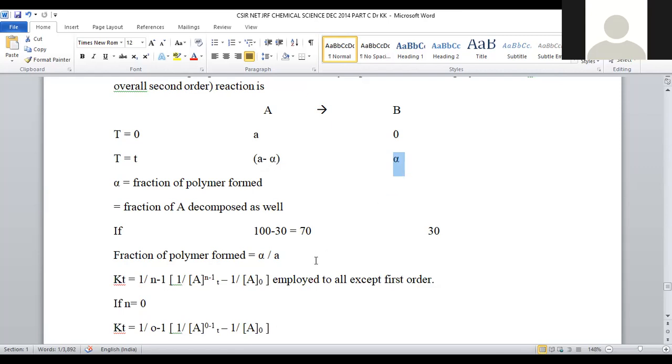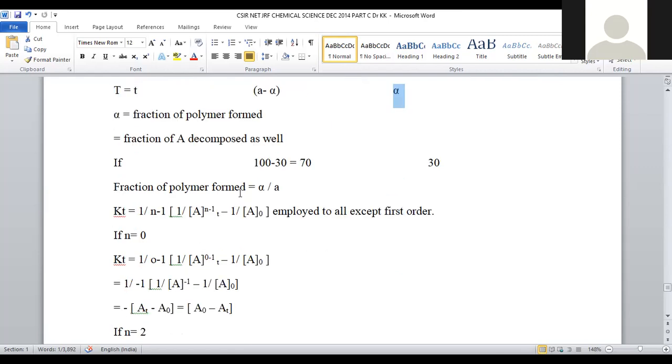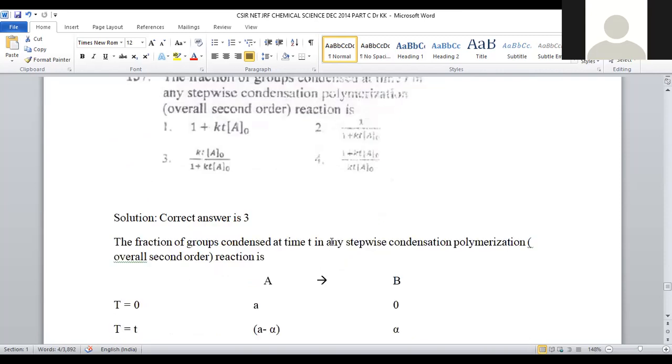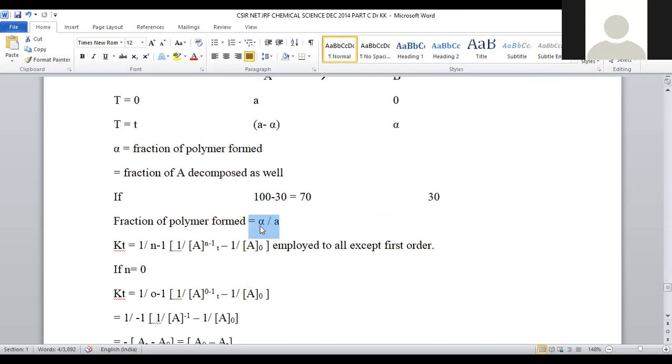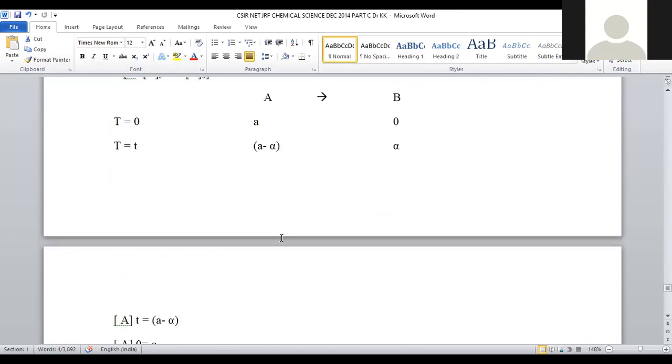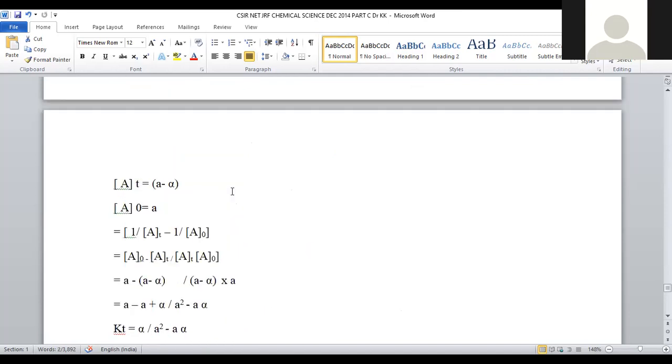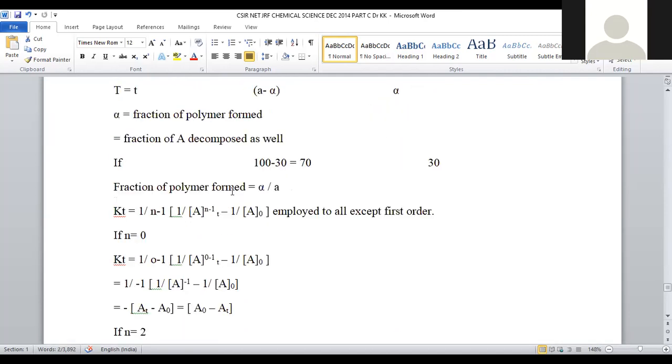So A minus alpha, alpha will be there. Now, fraction of polymer formed is taken as the ratio of alpha by A. This is the requirement that we are going to calculate: the fraction of polymer formed or fraction of groups condensed at the time t, which is given by the ratio of alpha by A. So finally, after the entire derivation, we are going to calculate this alpha by A value. How many fractions of molecules got condensed?